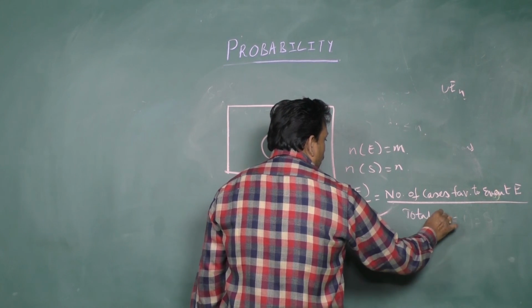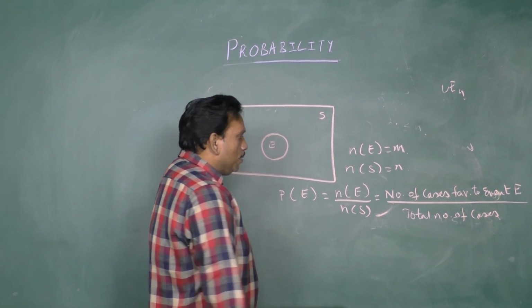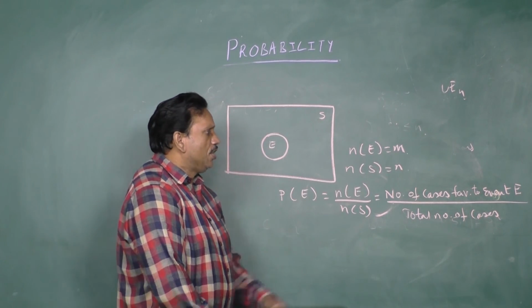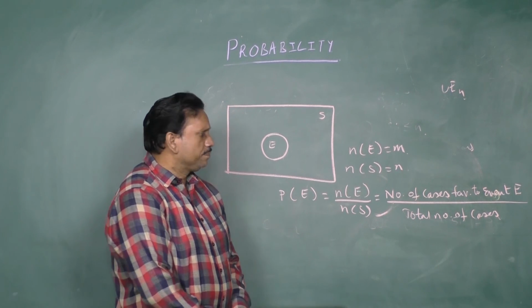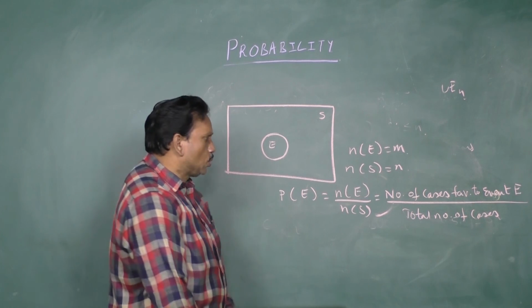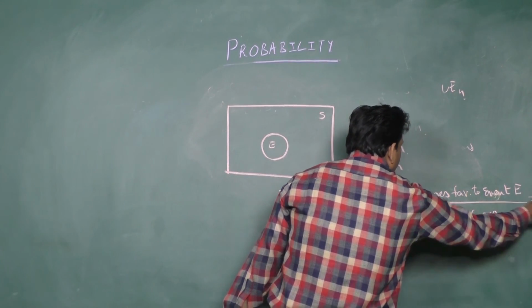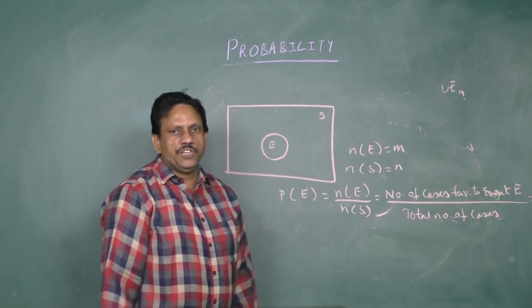The number of cases favorable to E is M, the total number of cases is N, so the ratio is nothing but M by N. So this is the probability of event E occurring.